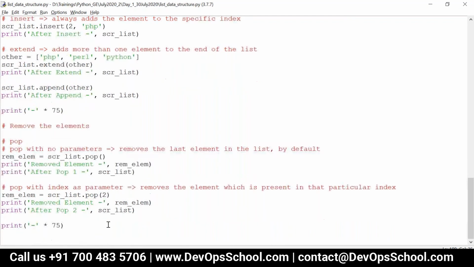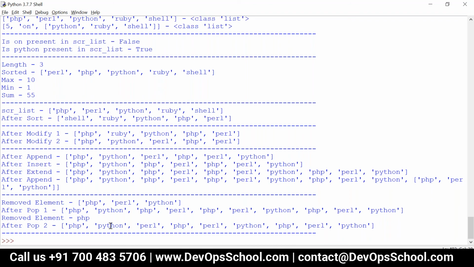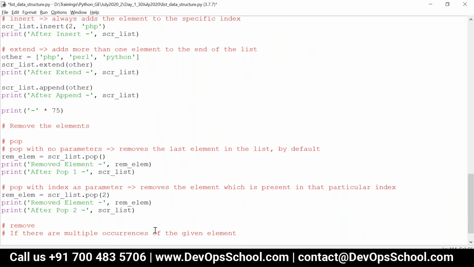Now if you want to remove by value, we have something called the remove method. With the remove method, if there are multiple occurrences of the given element, because in our list itself Python is present several times, PHP is present several times, Perl is present several times, right? If I want to use remove, and there are multiple occurrences of the given element, only the first occurrence of the element will be removed.